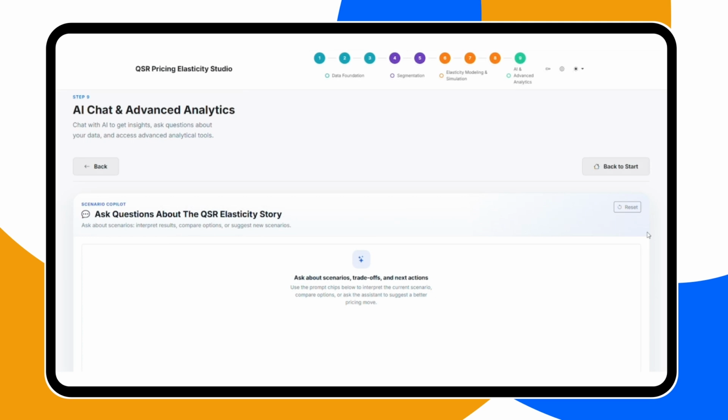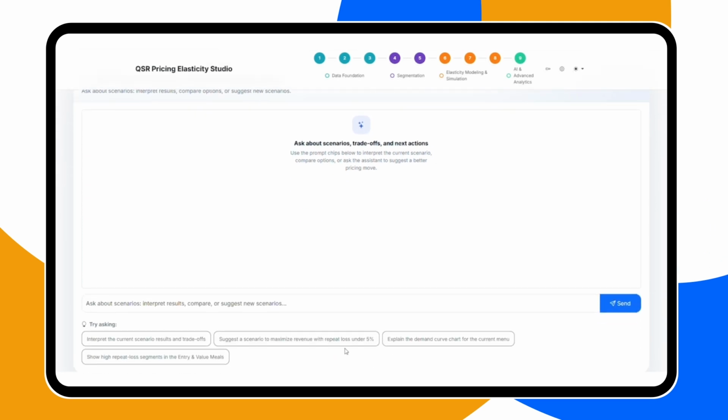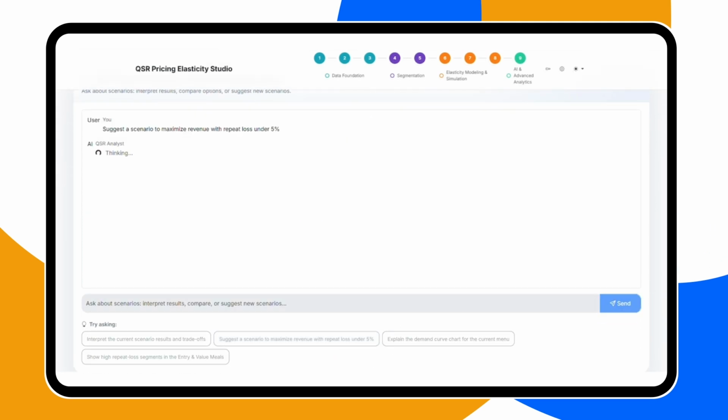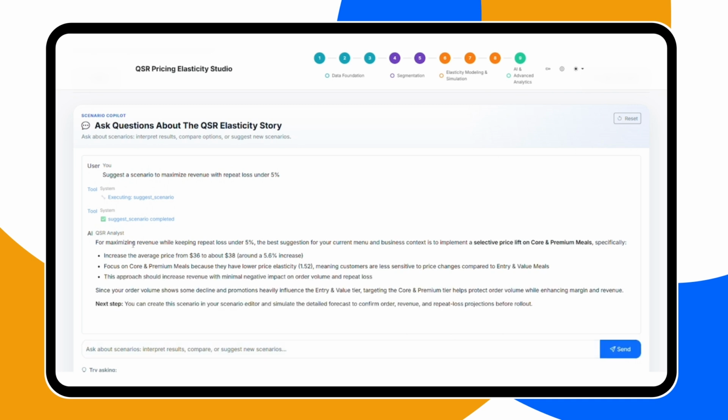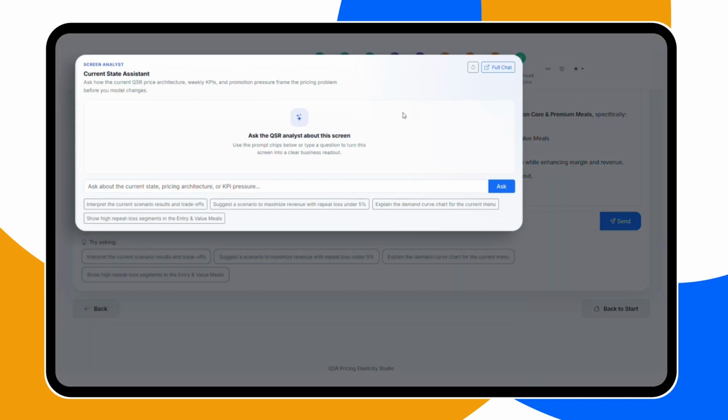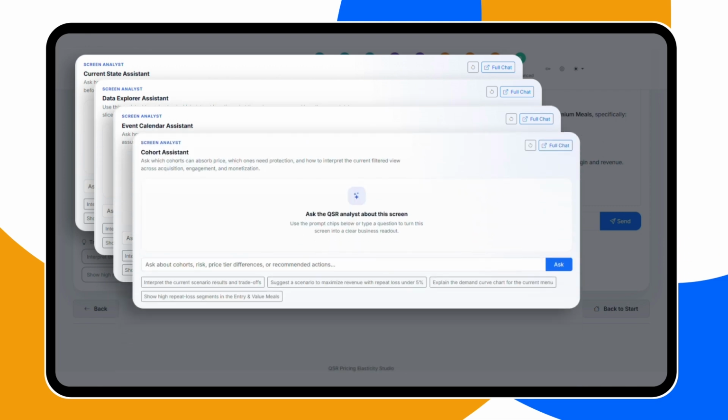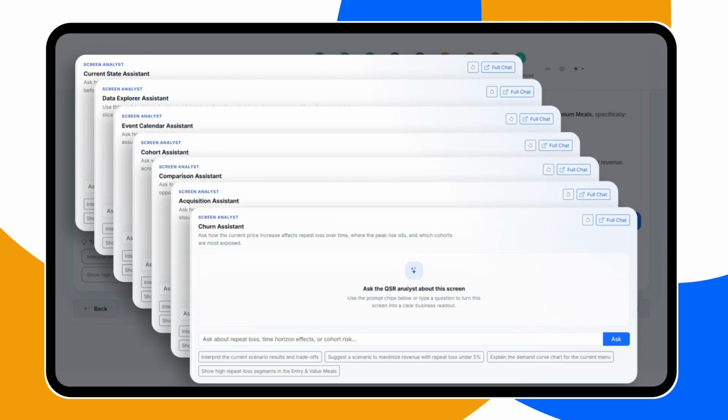As a pricing manager, I can simply ask, "Suggest a scenario to maximize revenue with repeat loss under 5%." Within seconds, the system recommends what price to change, which menu ladder or segment to target, and why, based on real customer behavior. So instead of spending hours analyzing dashboards, I can move from question to decision in seconds. And this assistant is embedded across every screen, helping teams interpret results, compare scenarios, and act faster.